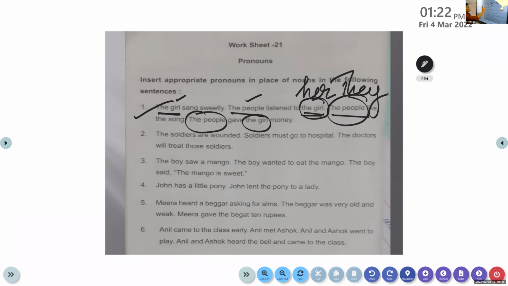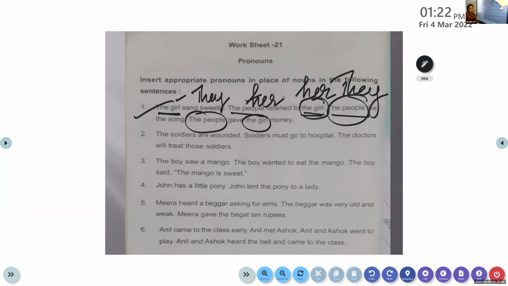They like the song. Again, the people is there. It is a subject. It is plural. So which pronoun do you have to use here? They. They gave the girl the money. So here the girl is again singular. It is feminine gender and it is an object. So what do you have to use here? Her. You have to use her. Have you understood? Yes.